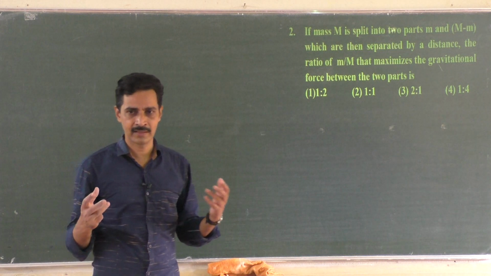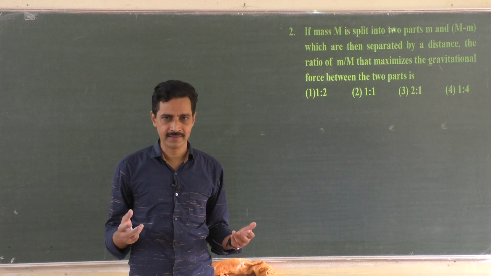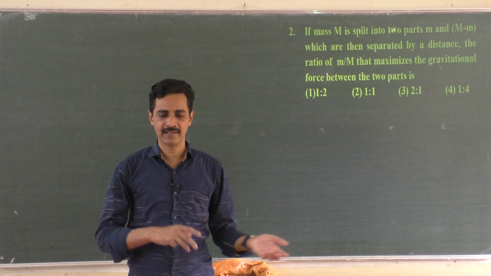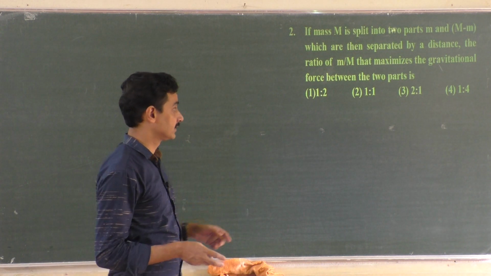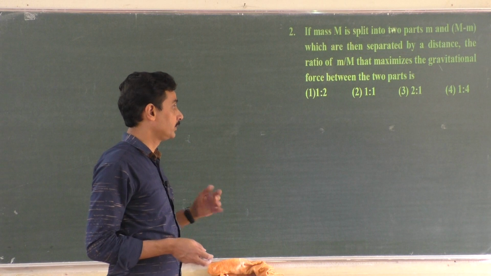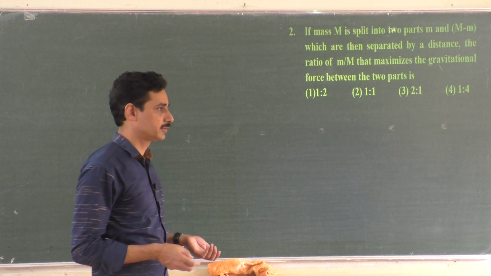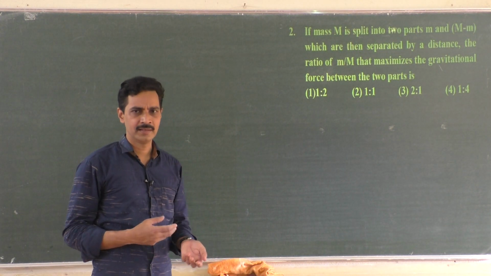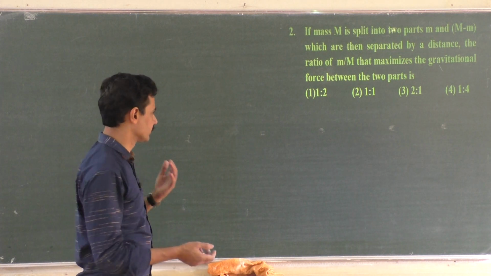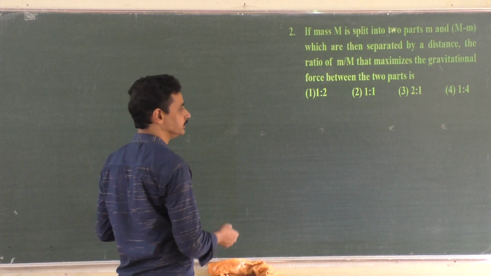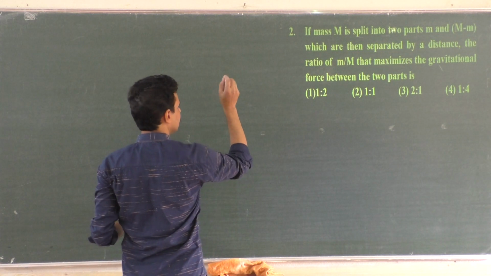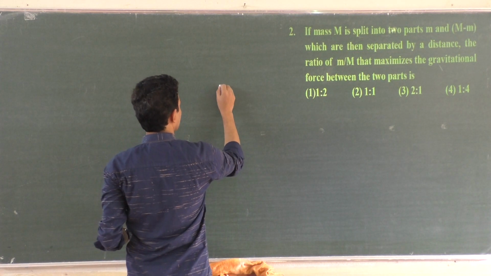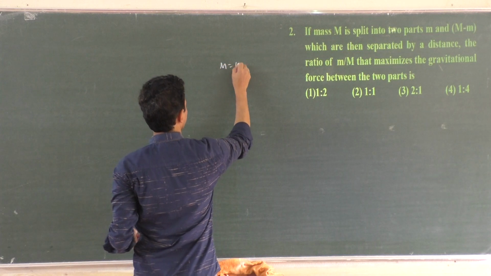Each piece, in the trials that we are going to practice, either 5 kg, 15 kg, 10 kg, 10 kg, 8 kg, 12 kg, whatever it is, keep them at the same distance. The ratio of m to M that maximizes the gravitational force between the two parts. And in general, if you want to solve it, I did it in the same way in the charges also. So suppose you are dealing with 10 kg, say, then capital M is 10 kg.